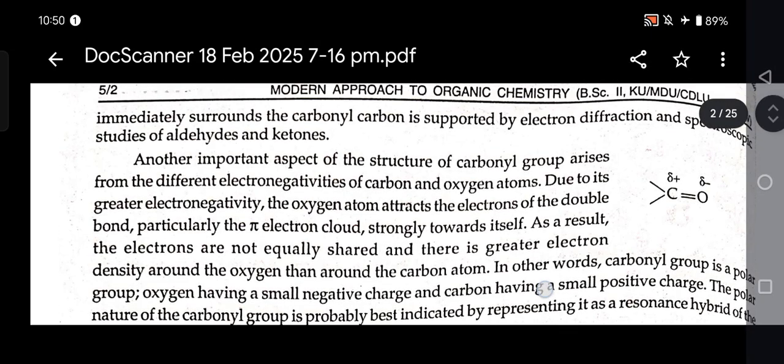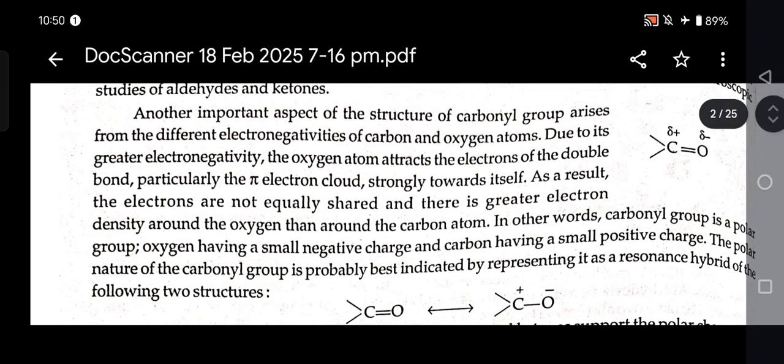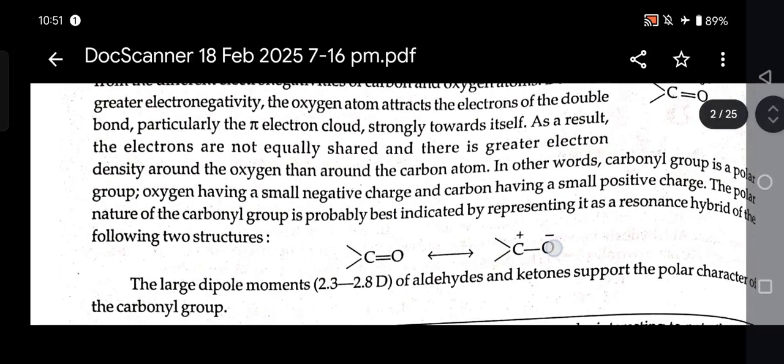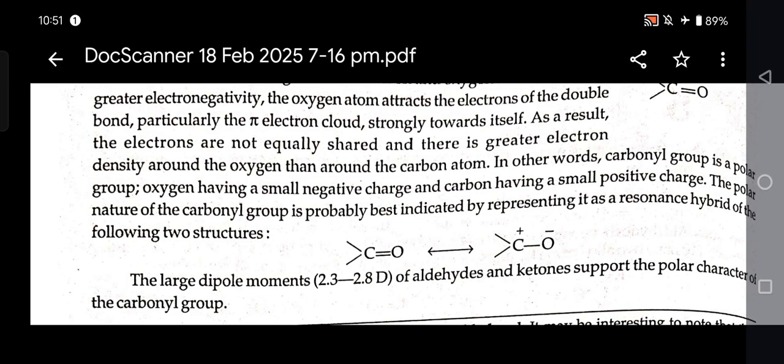Another important aspect of the structure of the carbonyl group arises from the different electronegativity of carbon and oxygen atoms. Due to its greater electronegativity, the oxygen atom attracts the electrons of the double bond, particularly the pi electron cloud, strongly towards itself. As a result, the electrons are not equally shared, and there is greater electron density around the oxygen than around the carbon atom.